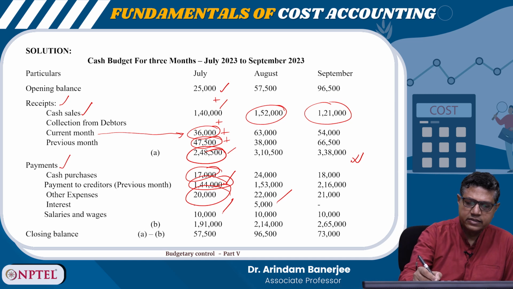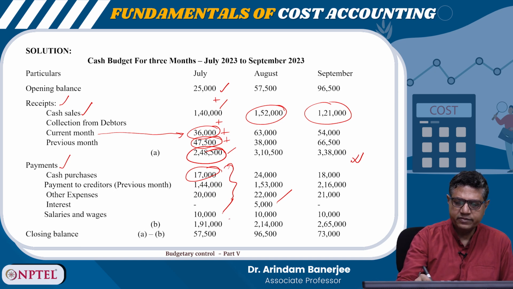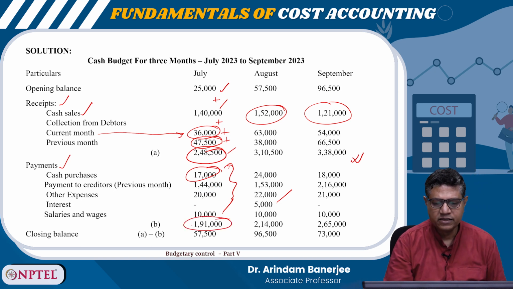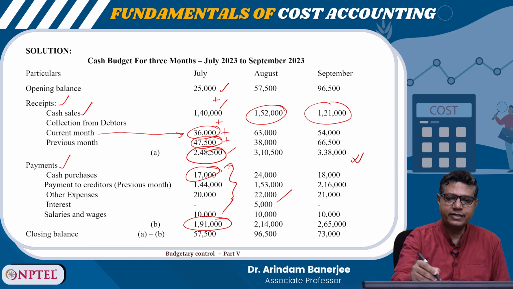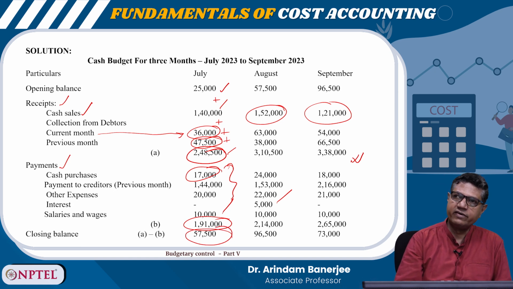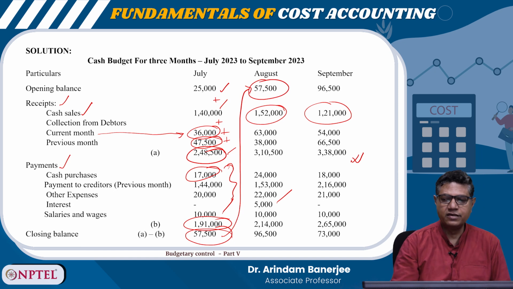If you add all the payments, you will get the total payment, that is 1,91,000. This is the total payment. So now if you deduct the total payment from the total receipt, you get the closing balance. So 57,500. This closing balance in July will be the opening balance in August. So it will be shifted here.